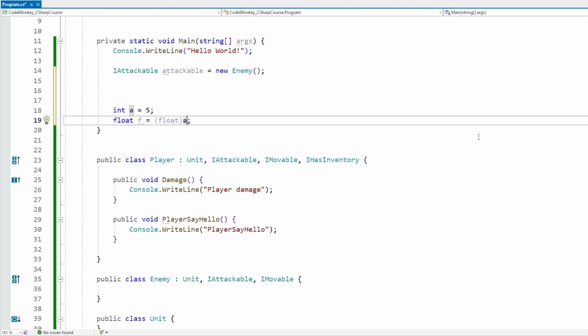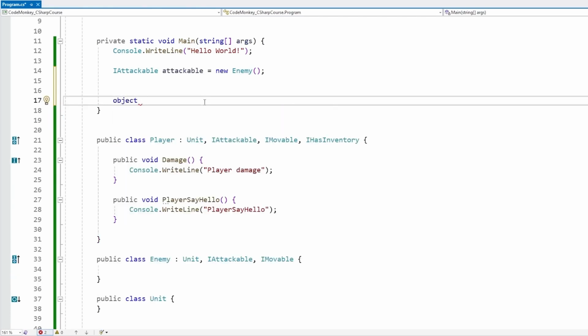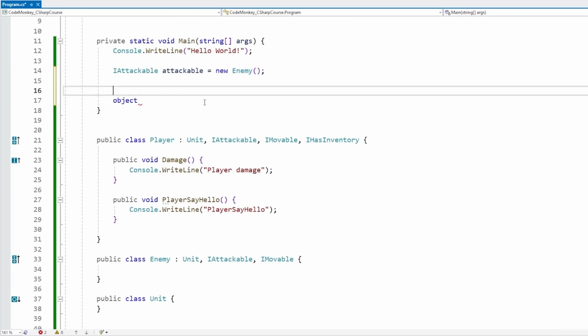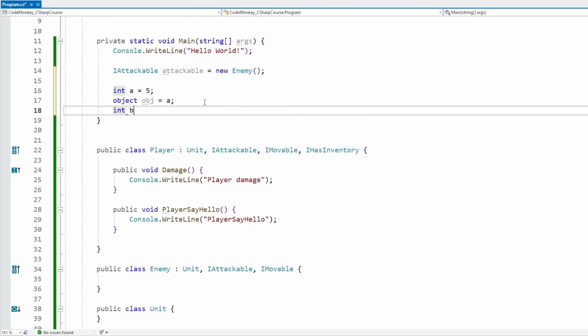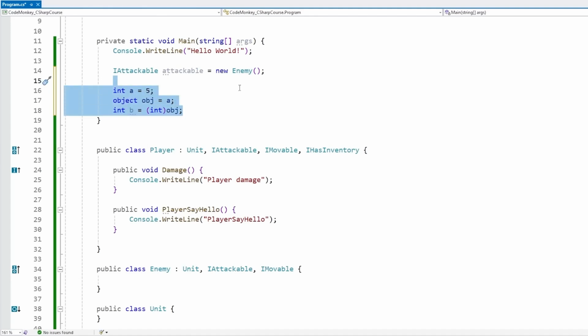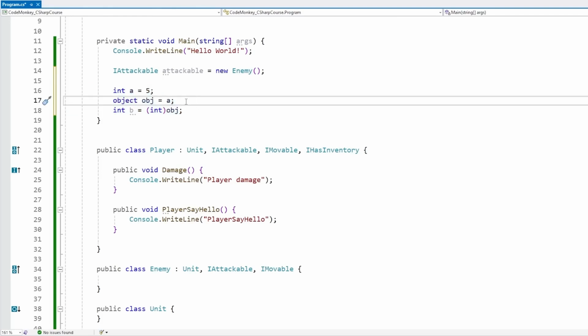And something related that I mentioned briefly in the beginning of this course is how every type in C# is convertible down into the object type. This is the base type for pretty much anything in C#. You can convert any type into an object. So for example, something you can do is define some kind of int, then you define some kind of object, and you can place an int inside of that object, and then you can define another int, go inside the object, and cast it down back into an int. And yep, this does work. This is technically something that is called boxing, which I'm going to cover in more detail in a lecture in the advanced section. This is basically how you can convert anything onto an object and then convert it back.